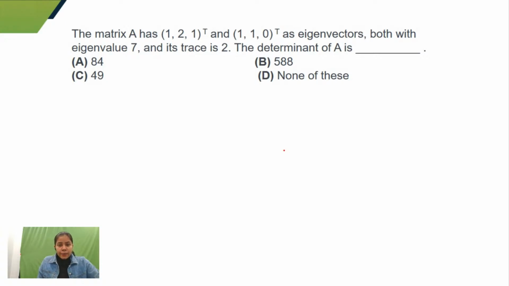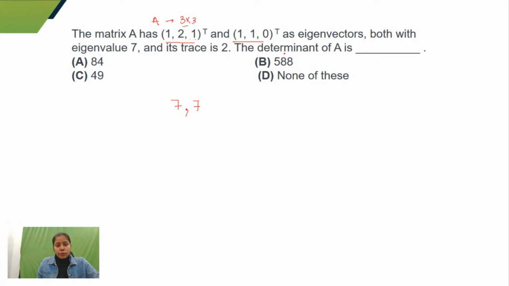Okay, so guys, as we can see here, corresponding to eigenvalue 7, we are given two eigenvectors. That means 7 is repeating two times as an eigenvalue. So 7, 7 are two eigenvalues for the matrix A, right? But you can see that matrix A has eigenvectors of order 3 cross 1, so A would be a matrix of order 3 cross 3.